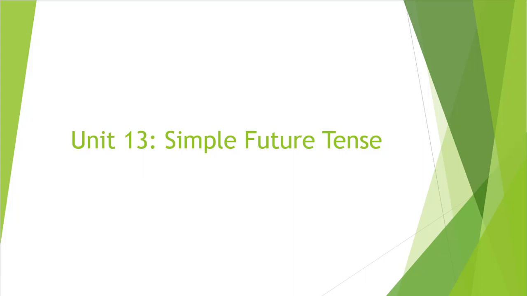Okay. So previously what we have seen in our English 2, that is chapter 11 and 12, right? We have seen chapter 11 and 12. What are those? That is present continuous tense and simple past tense. Today we are going to see simple future tense and can, should, may, must. Unit 13 and Unit 14.